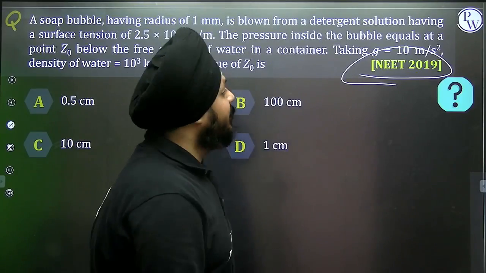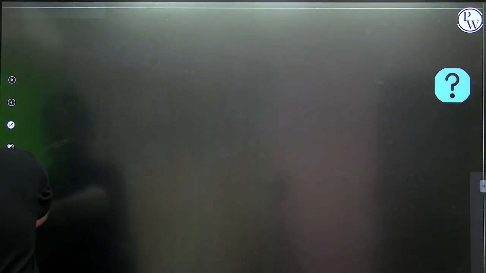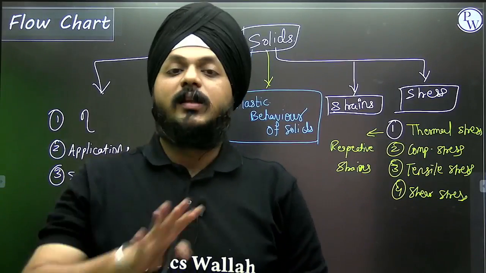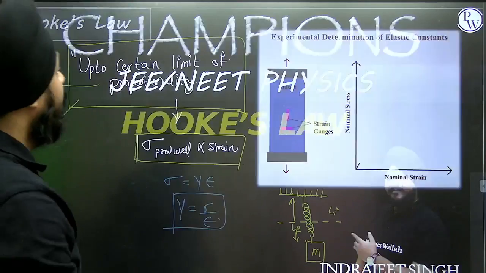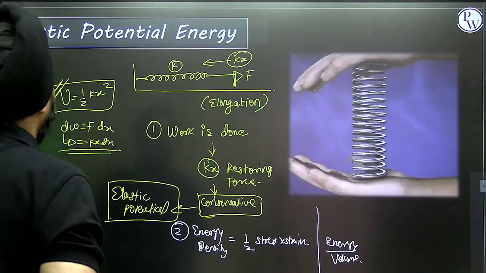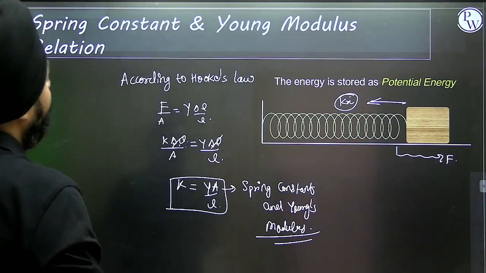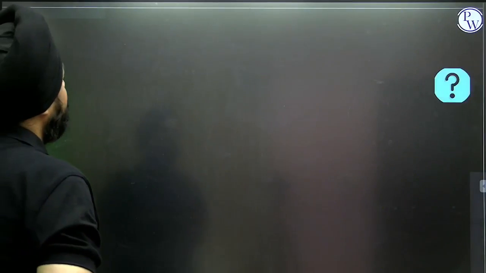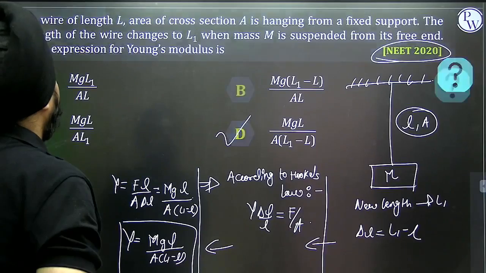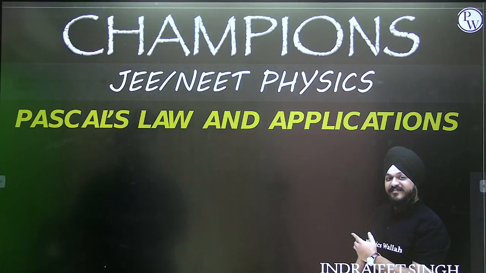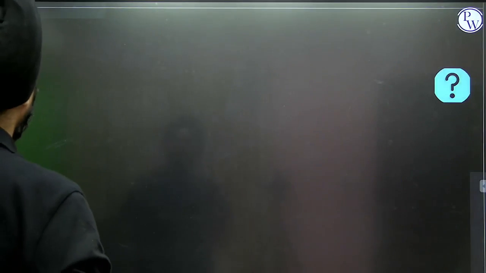Let's revise this stuff from the beginning and see what we have covered in solids and fluids. Most of the important topics we have covered. We moved on to Hooke's law and its slope. We have seen the stress-strain curve with an example, elastic potential energy, relevant formulas. We have seen the combination of rods, thermal stress, and some sums related to it. After that, we moved on to the concepts of fluids.